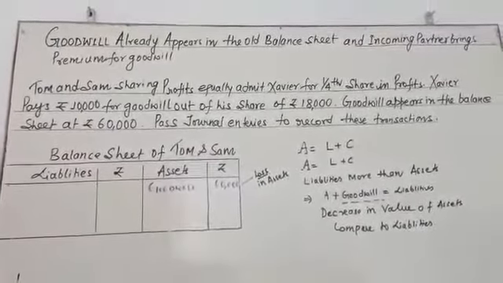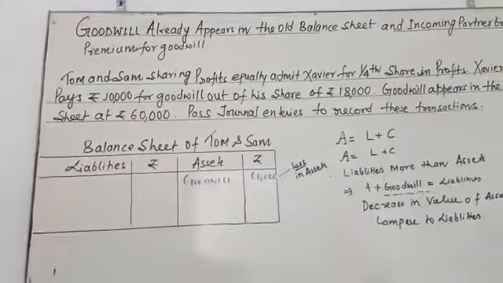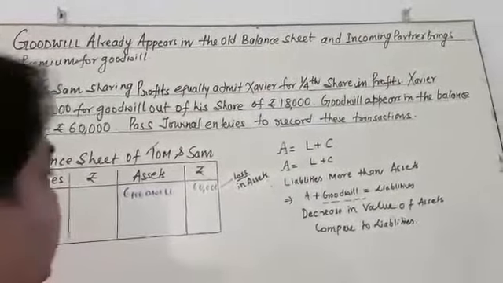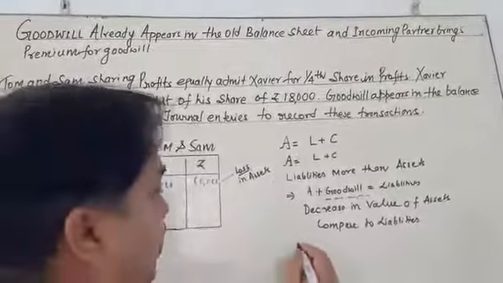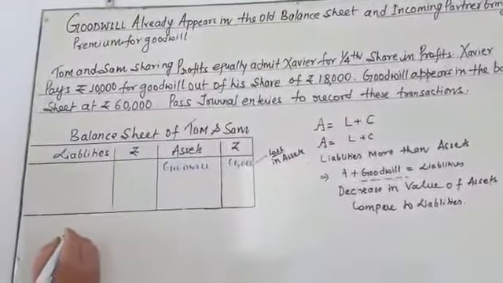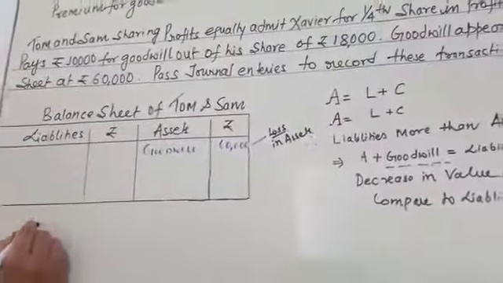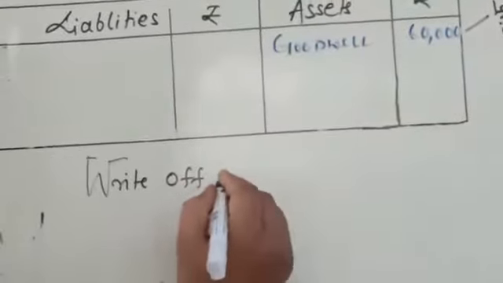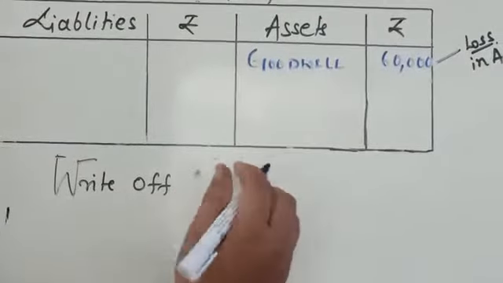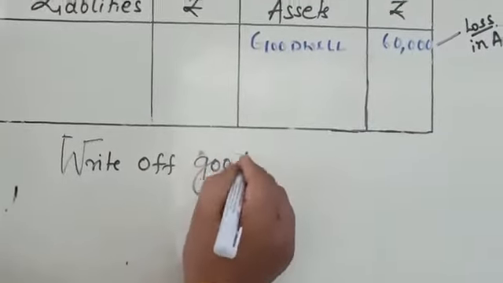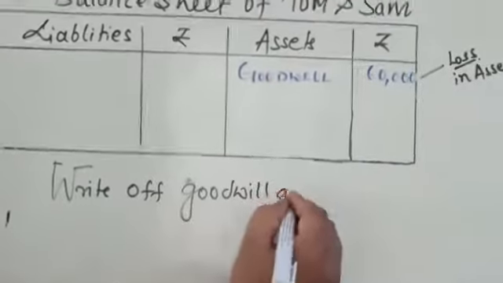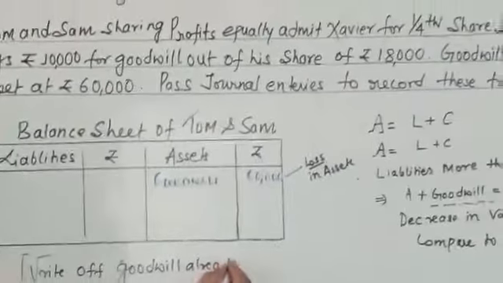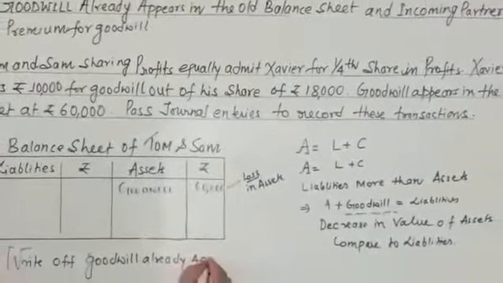So come to the solution. What do you have to do? This goodwill is going to be written off. You can also say write off goodwill already appearing.